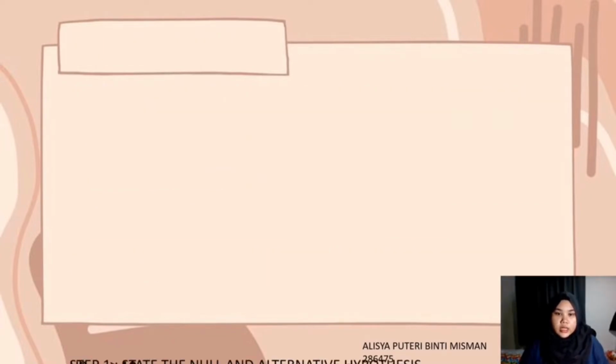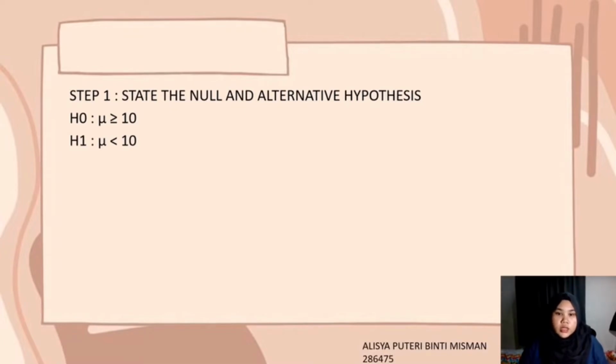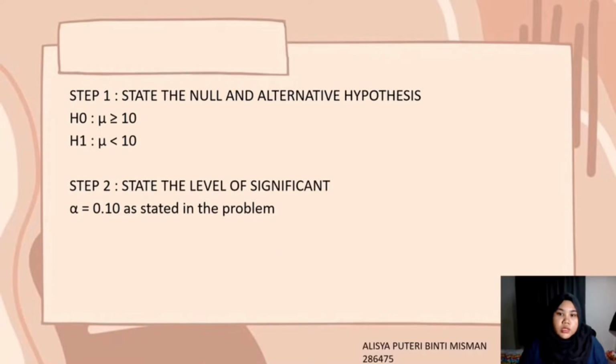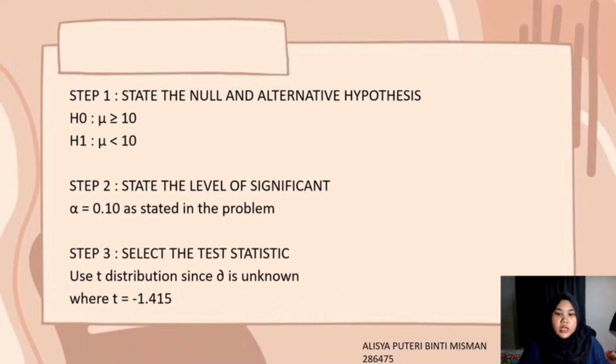To answer that, step 1, state the null and alternative hypotheses, where the null hypothesis is population mean is more than or equal to 10, and the alternative hypothesis is population mean is less than 10. Step 2, state the level of significance. The level of significance is 0.10 as stated in the problem. Step 3, select the test statistic. Use the t-distribution since the population variance is unknown, where t equals negative 1.415.